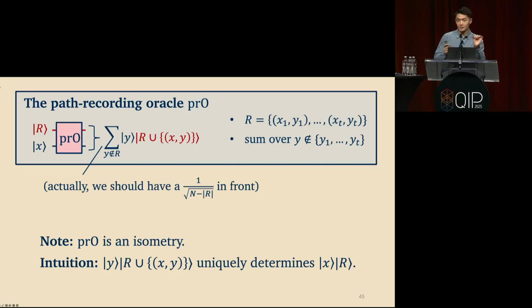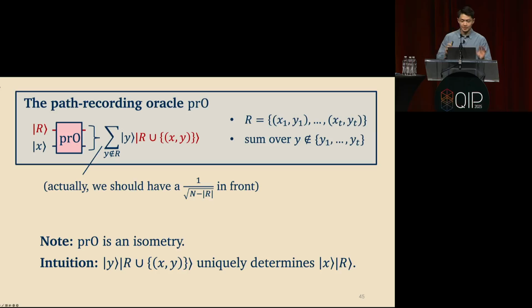So when you have that y, you can look up the ordered pair xy and determine the original x. So at least this should convince you that this map is reversible. And if you sit down with it, I promise you can convince yourself this is really an isometry. It's like a physical operation. And if you work a little harder, you can show that there is indeed an efficient implementation of this map. Okay.